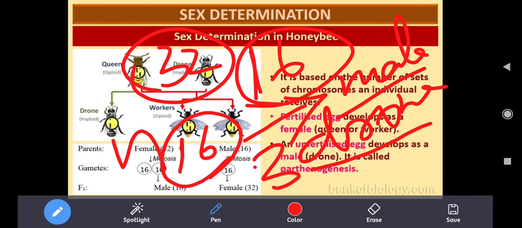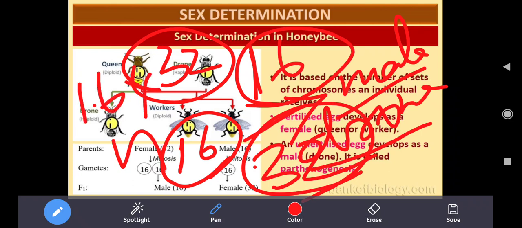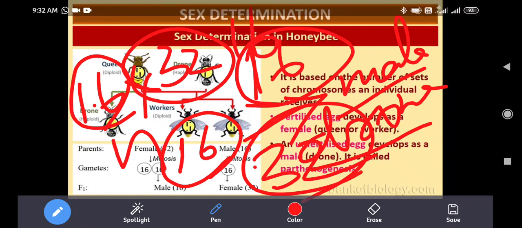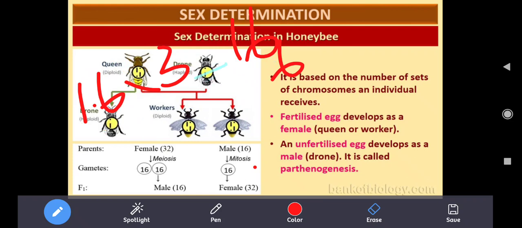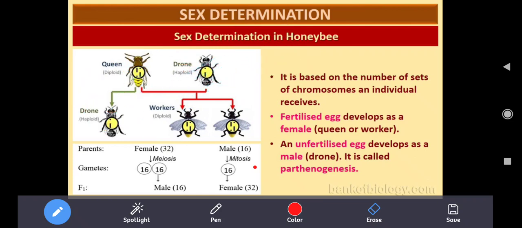Whereas the female consists of 32 chromosomes. How are the female insects formed? Fusion of the male gamete, that is 16 chromosomes from the sperm, and 16 chromosomes from the egg combine together to form what? Female. Whereas sometimes the egg will not be fertilized. Most of the time the egg will not be fertilized.